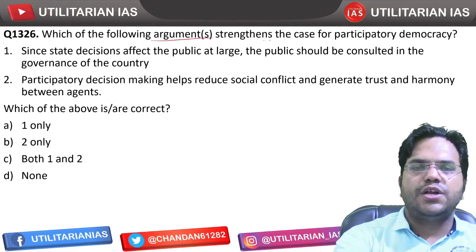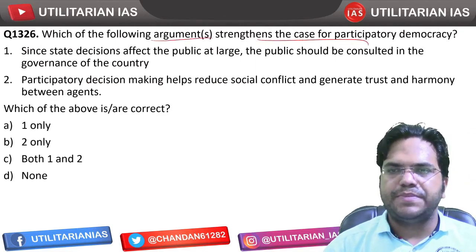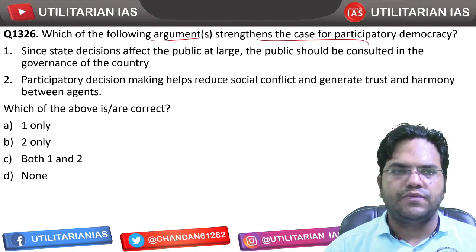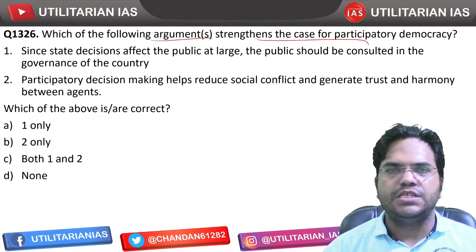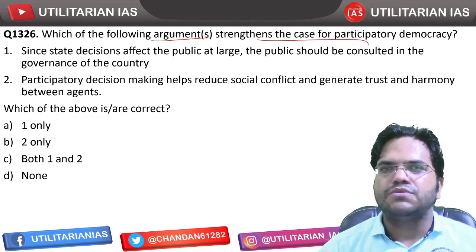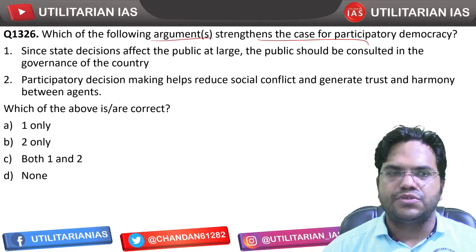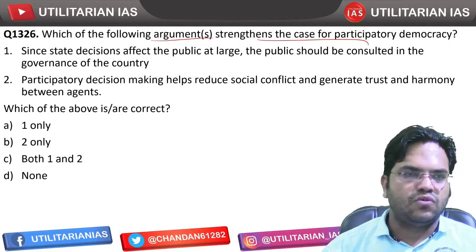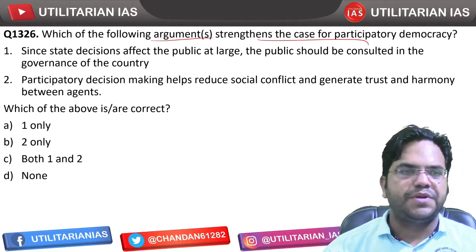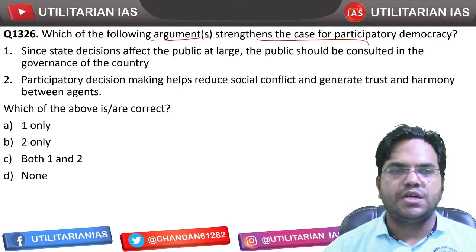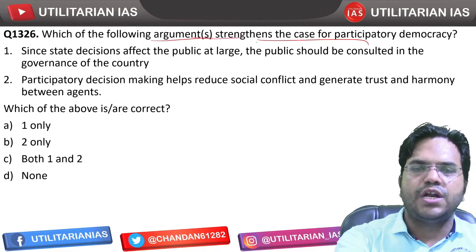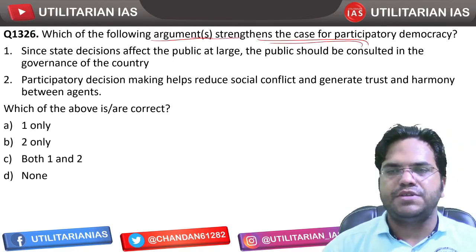Which of the following arguments strengthen the case of participatory democracy? Most of the questions that you will notice from 1, 3, 2, 6 onwards will concentrate on the PRIs, Panchayati Raj Institutions, the 73rd Constitutional Amendment and the 74th Constitutional Amendment as well. So the next 14 or 15 questions that we will be discussing will focus on Panchayati Raj Institutions and urban local bodies. Which of the following arguments strengthen the case of participatory democracy?